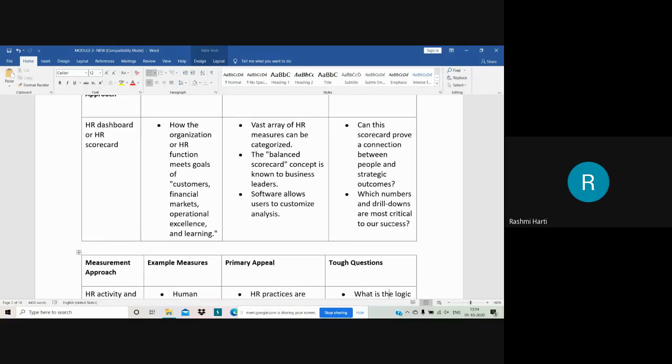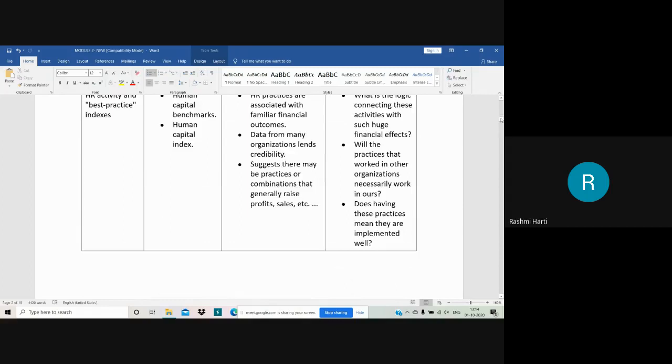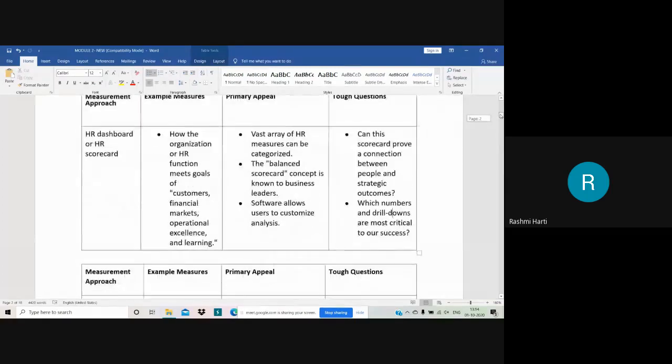So here, if you could see, my dear students, the primary appeal here is that a vast array of HR measures can be categorized. One advantage of this HR dashboard is you can categorize the functions, right?